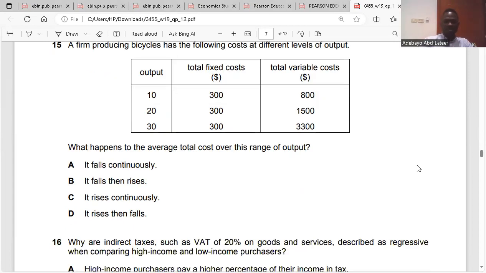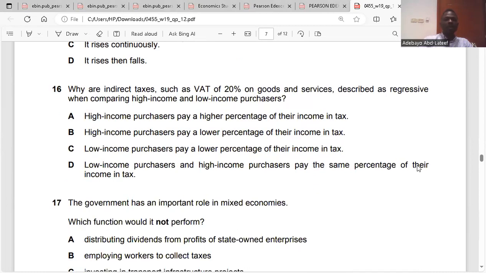Question 16. Why are indirect taxes, such as value-added tax, which is an indirect tax on consumption of goods and services, described as regressive tax? We call it regressive tax because it takes a low proportion of income from high-income earners. It takes less proportion of their income, like indirect taxes. And it takes a large proportion of income from low-income earners.